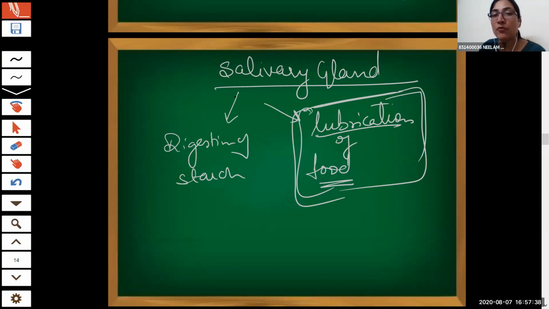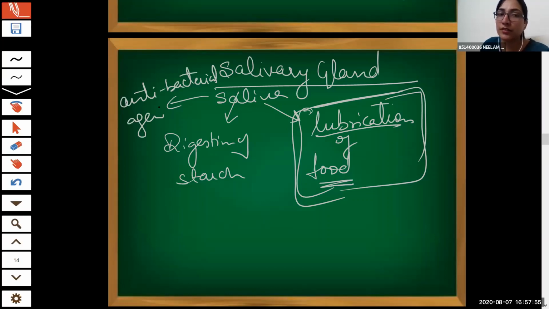Saliva has one more function. Apart from these two, it has one more function. Can anyone tell me? Kills bacteria. Excellent. It is an antibacterial, antimicrobial agent in the mouth, buccal cavity.